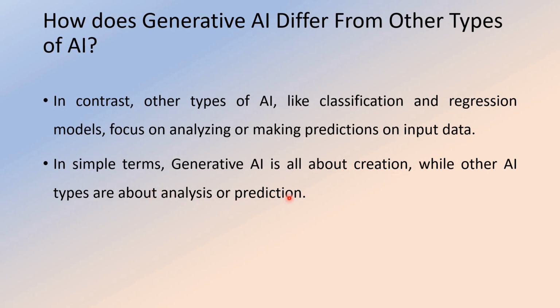So in artificial intelligence, normally what we do is a set of prediction mechanisms, grouping mechanisms and all. Whereas in generative artificial intelligence, what we are going to do is generate text, create new audio, create a new video based on the existing trained data, whereas traditional AI completely focuses on prediction mechanisms, grouping things and all. So this is the basic difference between generative AI and other kinds of AI, right?